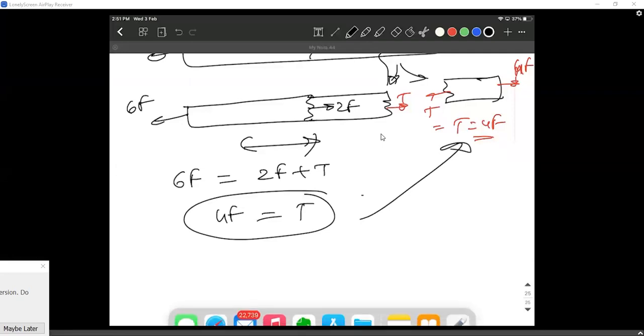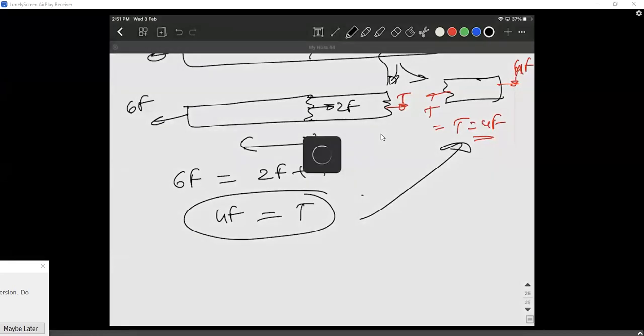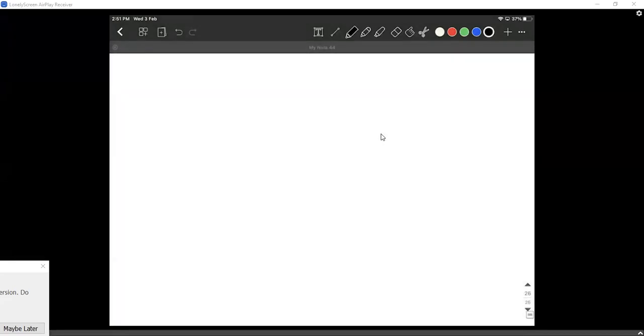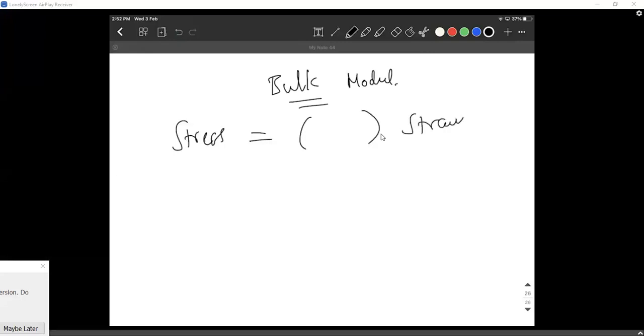Let me discuss another idea that some people asked me yesterday, some point that I missed in yesterday's class about bulk modulus. It's not just bulk modulus. Whenever you have stress equals some modulus into strain, it could be Y, it could be eta, it could be bulk modulus.